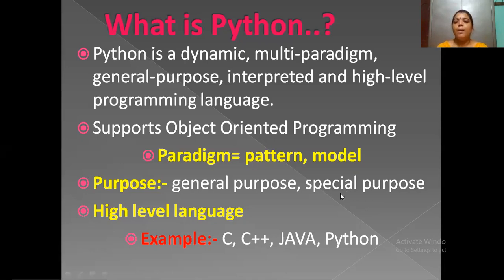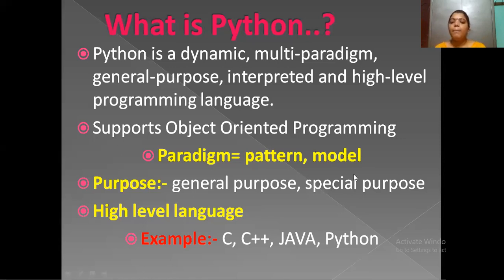For example, take Fortran language. Why is Fortran language used? For developing coding applications, where to write a complex program, we need to do mathematical operations.